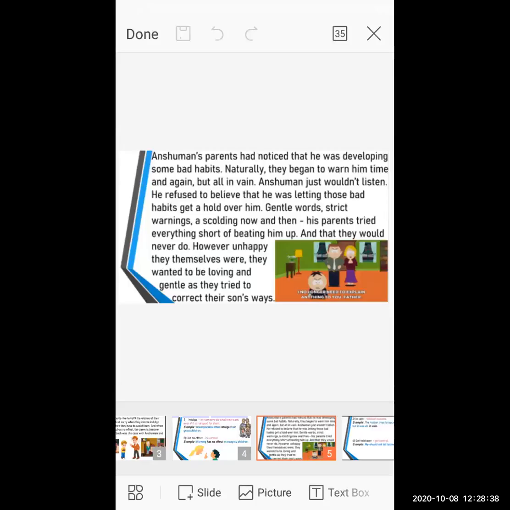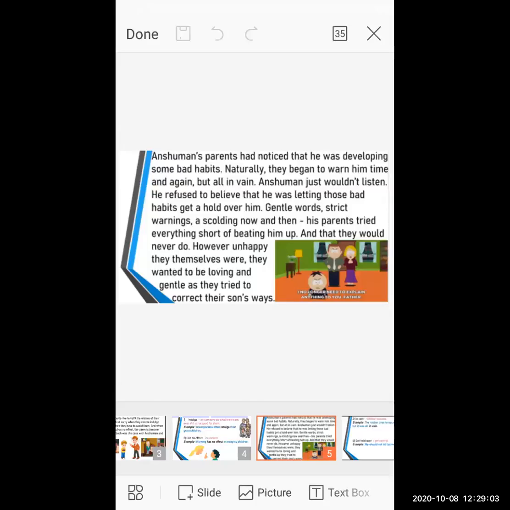But Anshuman doesn't want to listen to his parents. Parents explain to the child so much, but there is no success because he refused to believe what his parents are saying, so he lets those bad habits get hold over him.